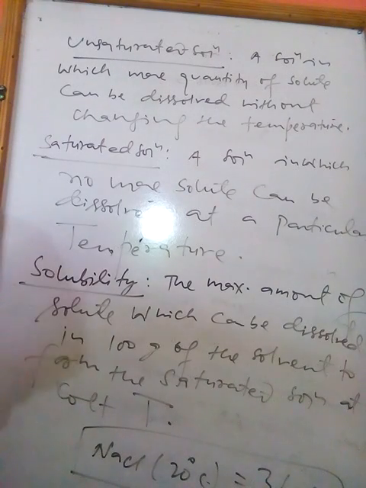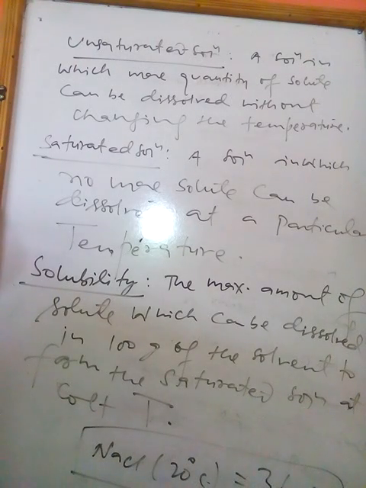What does it mean? It means that the solution cannot dissolve more sodium chloride than 36 gram at this temperature, and this is its solubility.